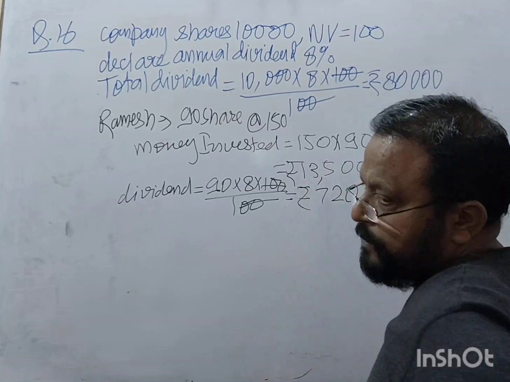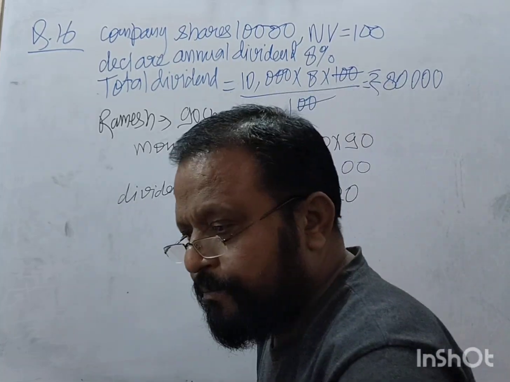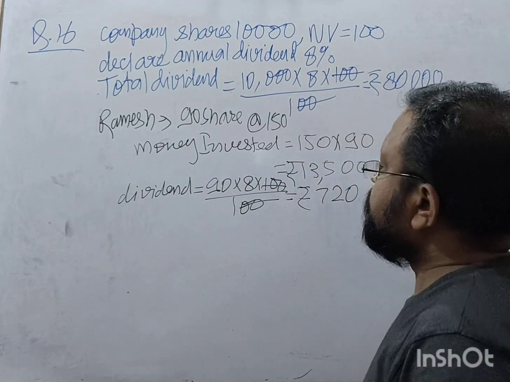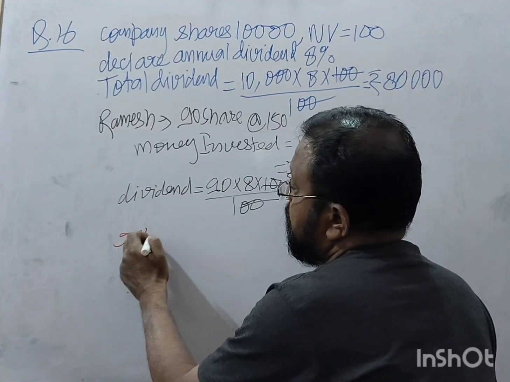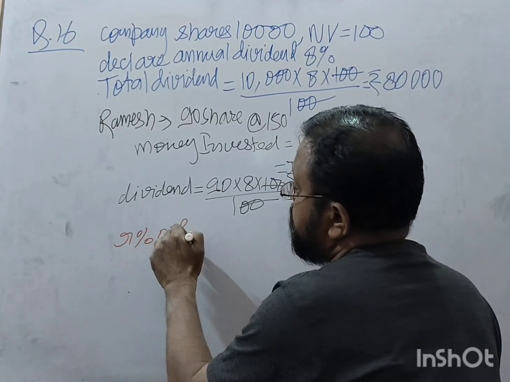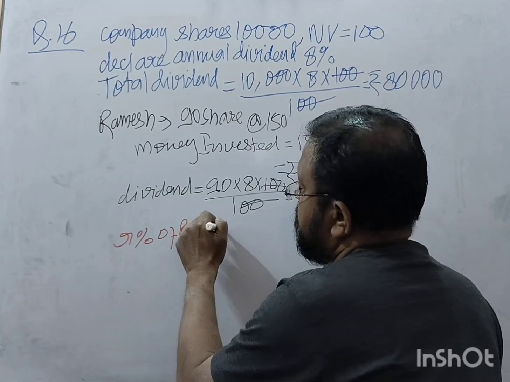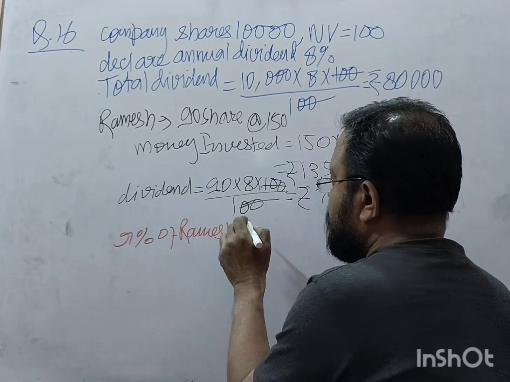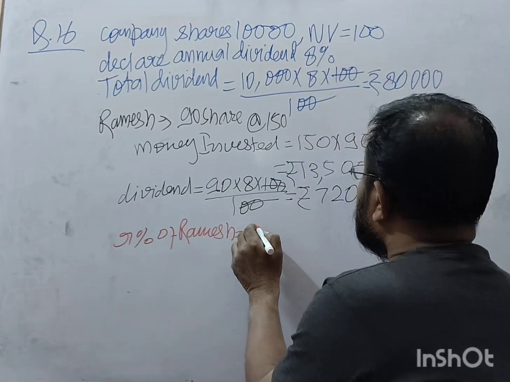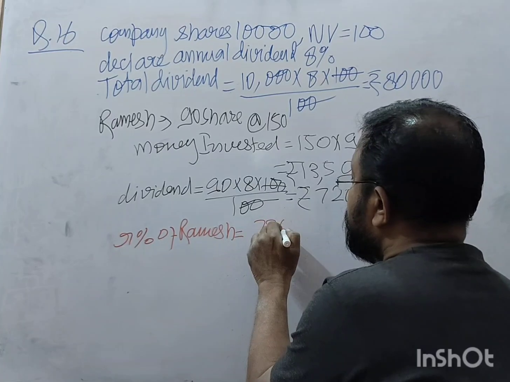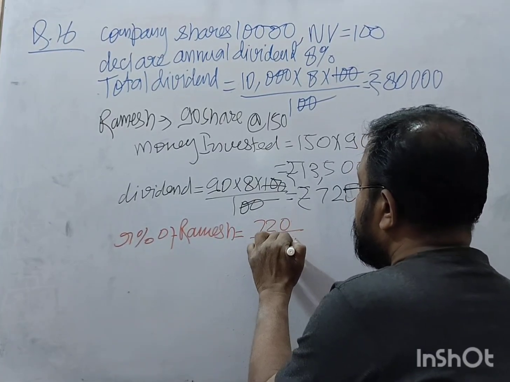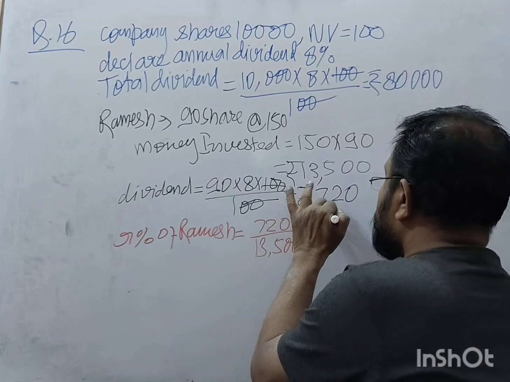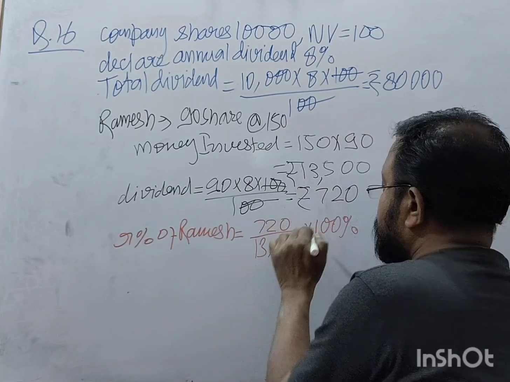The hundreds cancel out, giving rupees 720. So return percent of Ramesh is equal to 720 upon 13,500 into 100%.